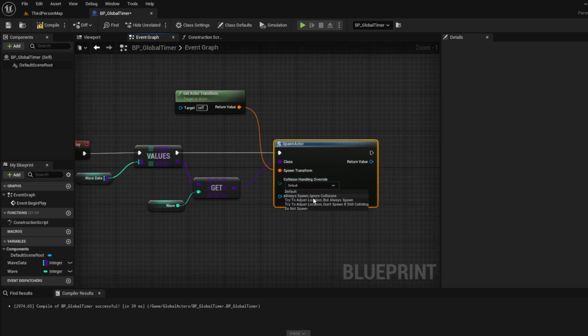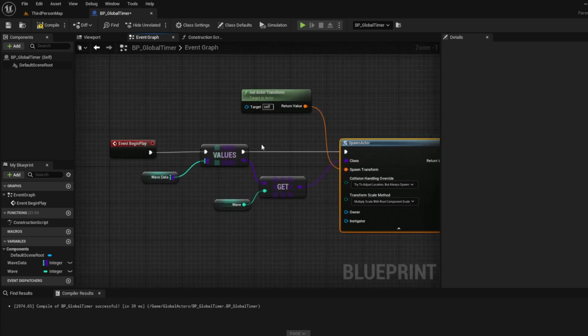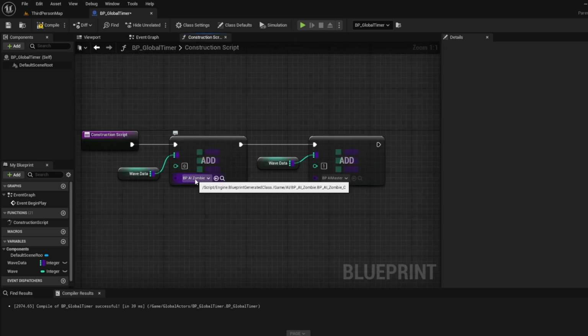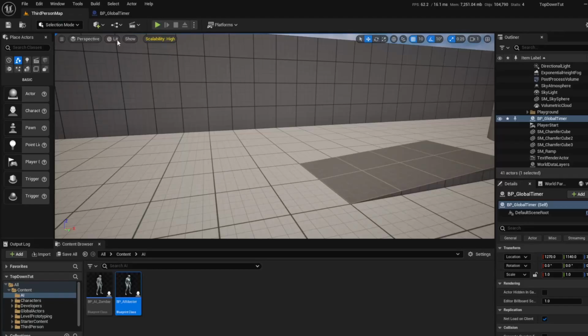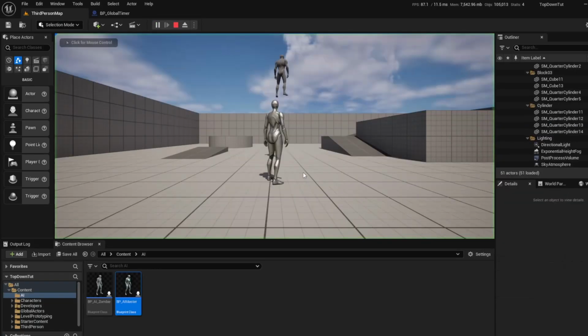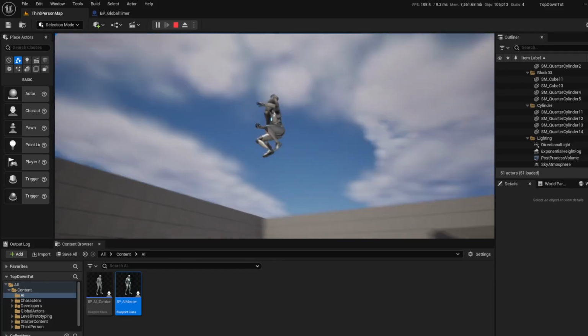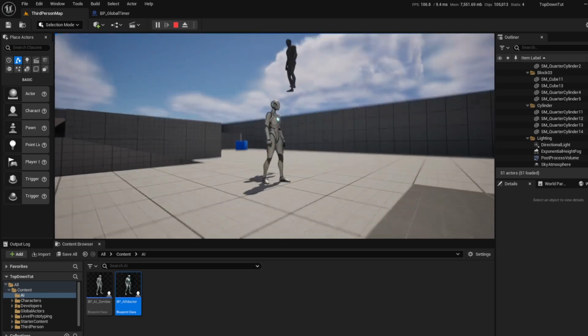For collision, we'll just do try to adjust location, but always spawn. And yeah, I think that'll be enough. So begin play. If we're doing it right, it's going to get our first index, and we know based on what we put here, it should be the zombie. So we don't want to see the glowing guy, we want to see the zombie. So if we're doing this right, we'll see him spawn. And there he is. He's spawning where our global timer is. And as you can see, he's not glowing. He is, in fact, our zombie that's just sort of floating in the air.